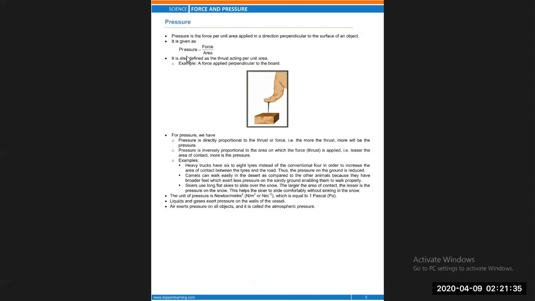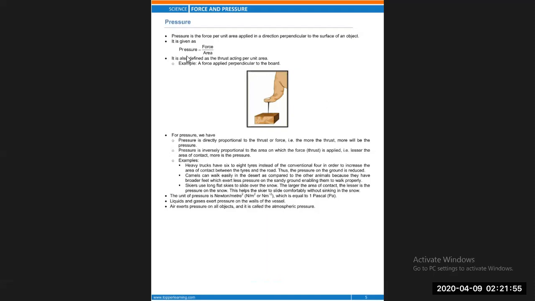The other end, the tip of the pin, has a smaller area in comparison to the top of the pin. That's why the tip of the pin enters the board when a force is applied by the thumb.